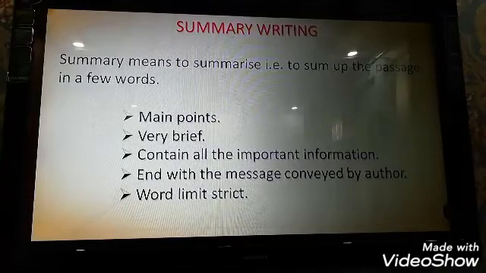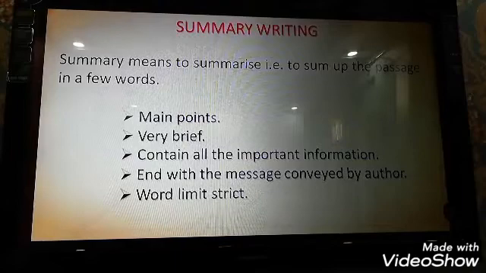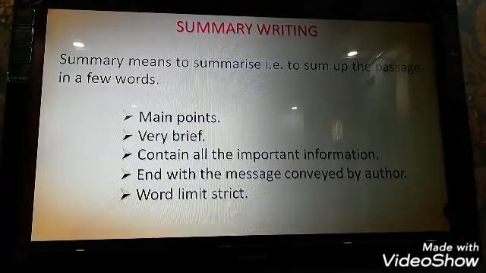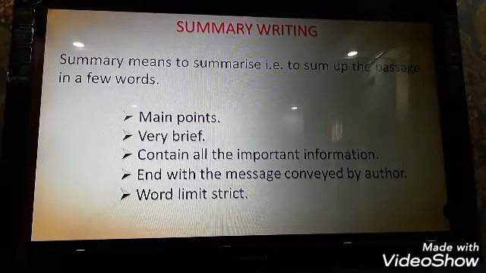And then summary writing is also very important, because a paragraph may contain irrelevant details also sometimes, and you have to just write the important things in that paragraph.